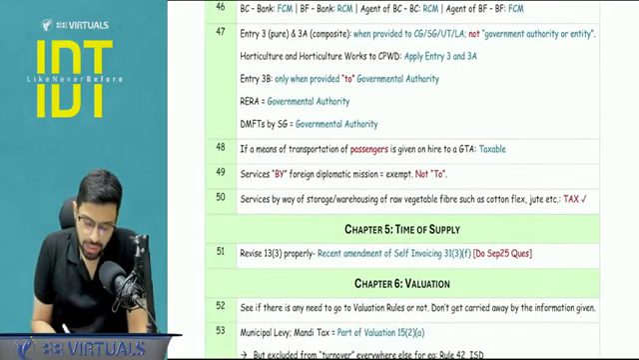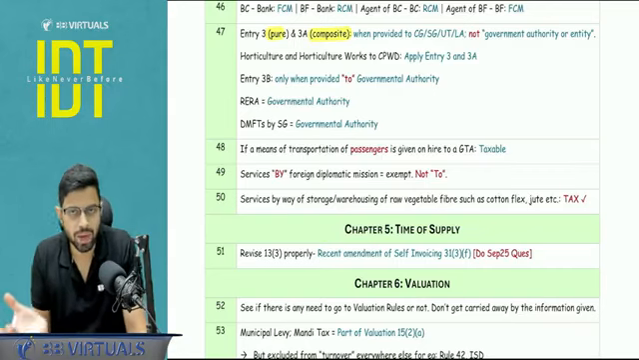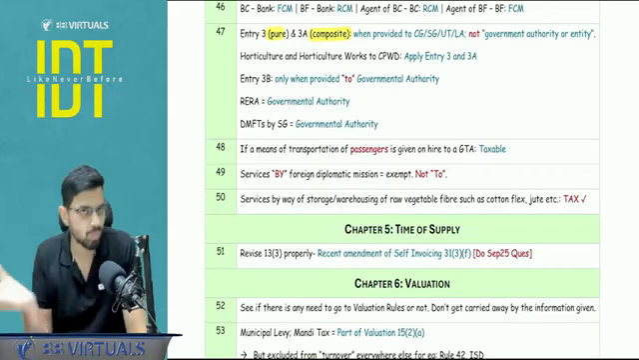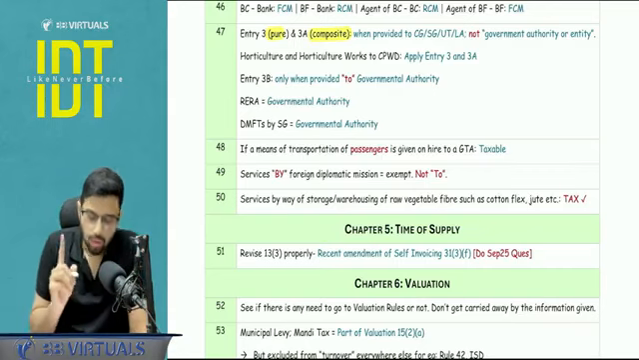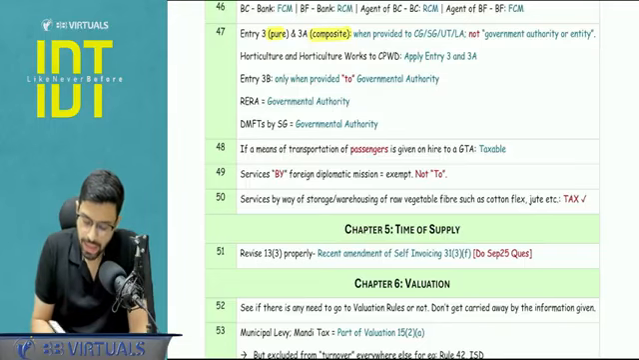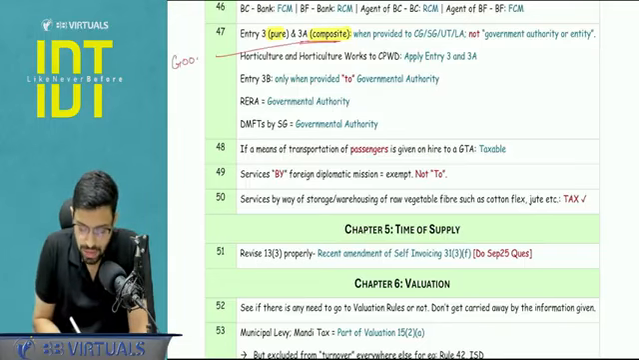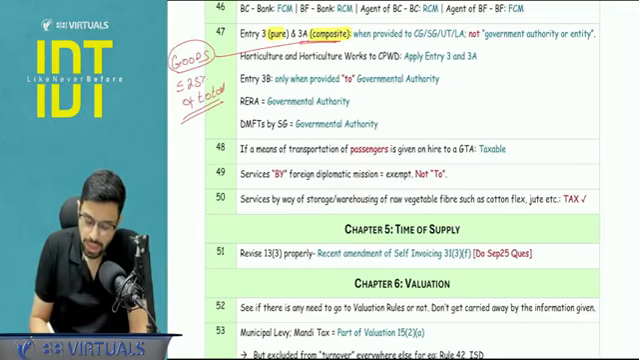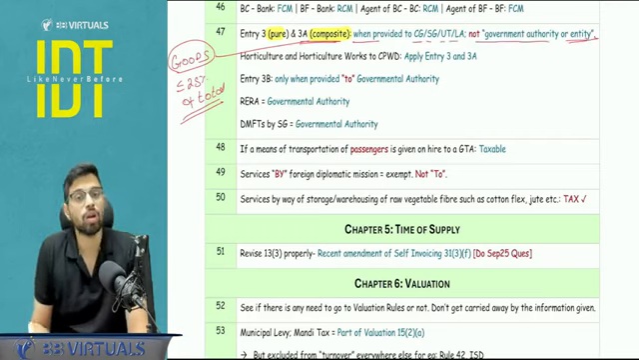Next, entry number 3 and entry number 3A, that we talk about the services to the government, pure supply, and 3A is a composite supply involving goods. Now we know the exemption exists. Here there is an exemption condition of 25% goods. Yes, for the goods the condition is it should be 25% of the total value. Pay attention. This is when it is provided to CG, SG, UTLA, not a governmental authority or governmental entity.